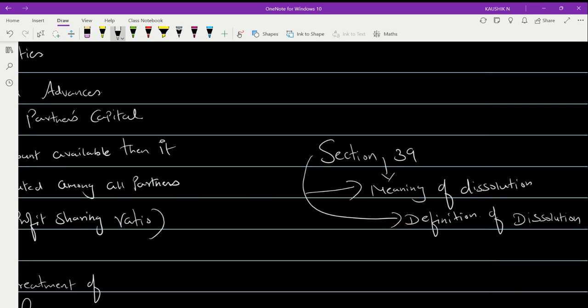Section 48, where you have 48A and 48B, each talks about an individual aspect, but on the whole, section 48 has two subdivisions. Section 48 generally covers the settlement of accounts. Loss also comes in the settlement, and at the same time the hierarchy in the payment also comes in the settlement. Is this clear to everyone?